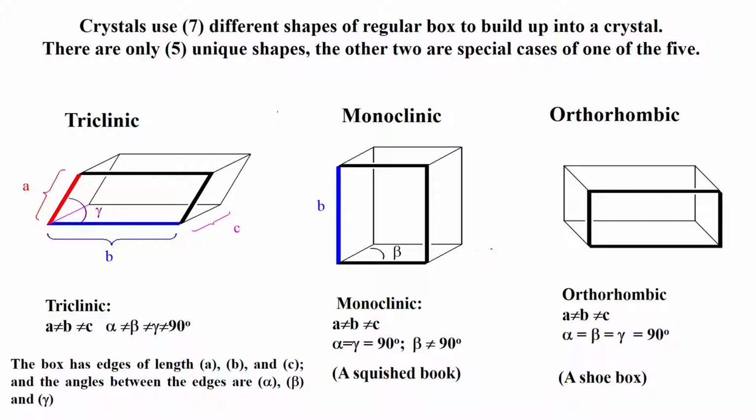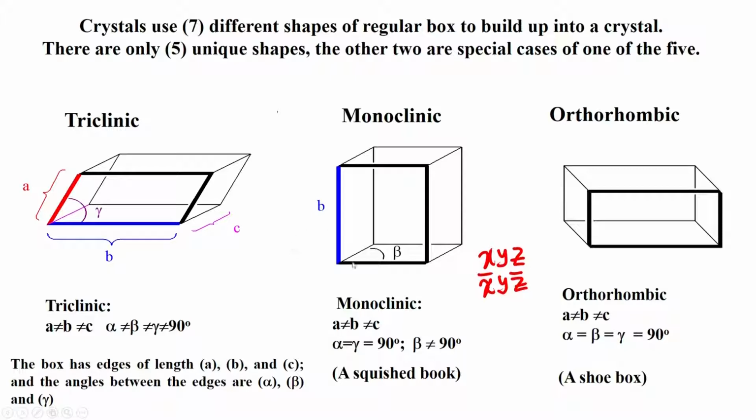The equivalent points now will be x, y, z, and assuming that B is the unique axis. In this particular case, B is shown as the unique axis. So, then it will be minus x, y, minus z. So, in this particular unit cell, the equivalent points are x, y, z, minus x, y, minus z, and you